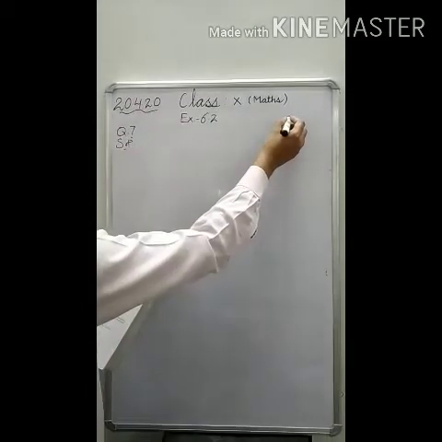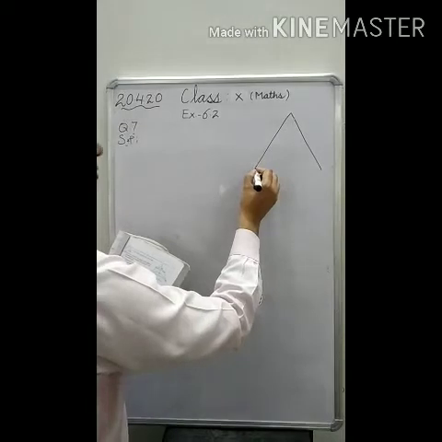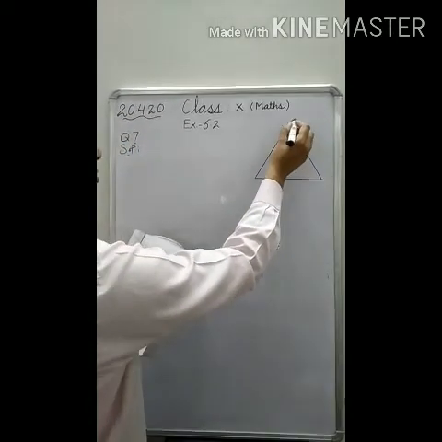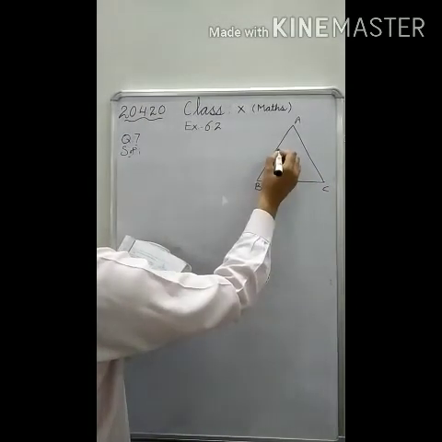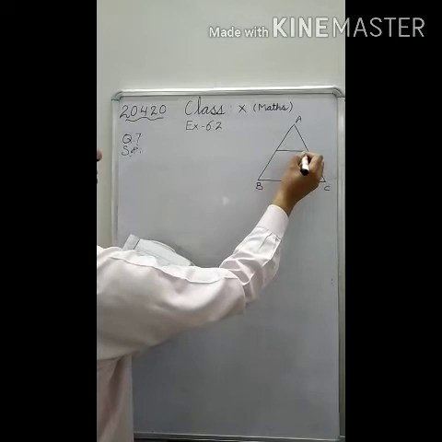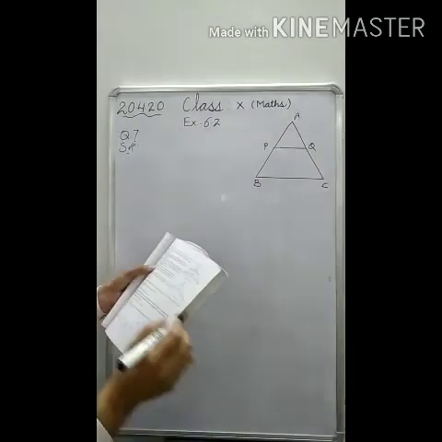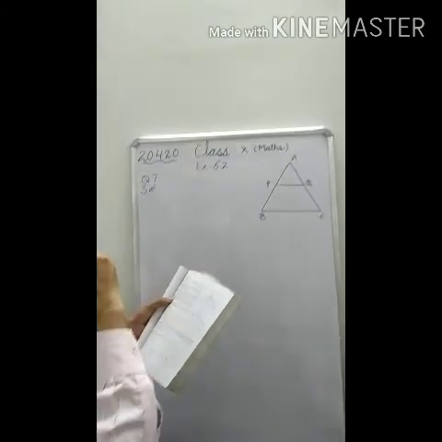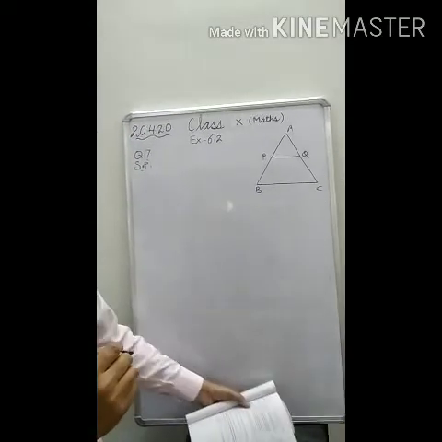It means you have given a triangle. Suppose this triangle you are having, the name is not given, so suppose you have taken the name yourself, ABC, and one line is there, suppose this is line PQ. You have to prove that a line drawn through the midpoint of one side of a triangle parallel to another side bisects the third side.